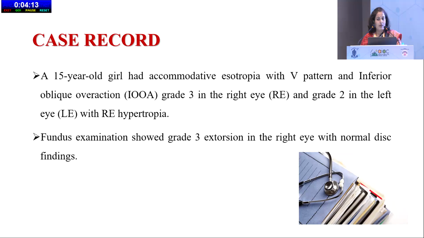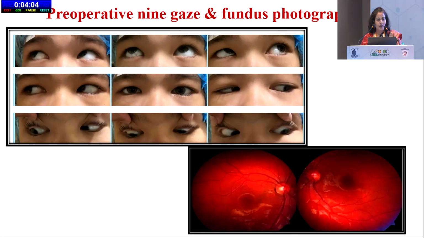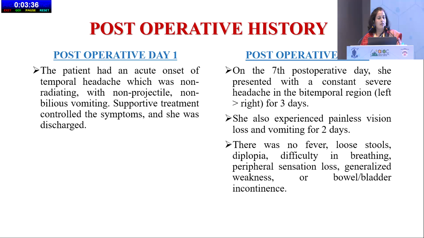A 15-year-old girl having accommodative esotropia with V-pattern and bilateral IO overaction was planned for squint surgery under GA. This is the preoperative photograph showing significant extorsion, and the fundus photographs. Best corrected visual acuity was 6/6 with refractive correction, and she was orthophoric with refractive correction, but the surgery was done for bilateral IO overaction and significant V pattern. We did bilateral IO disinsertion under general anesthesia using propofol 60 mg, atracurium 30 and fentanyl 70 microgram. All surgical events were uneventful.